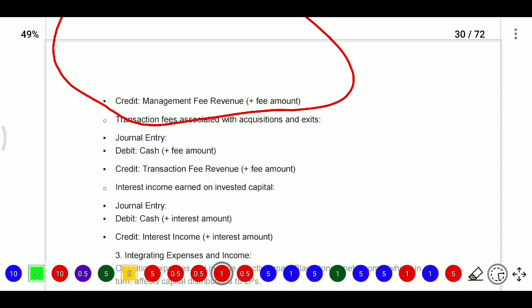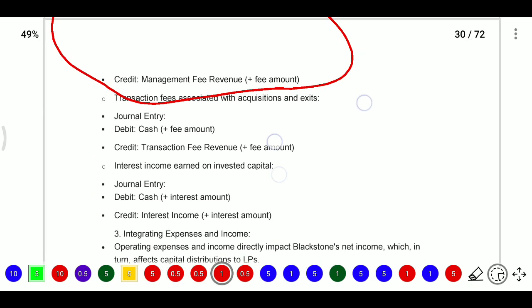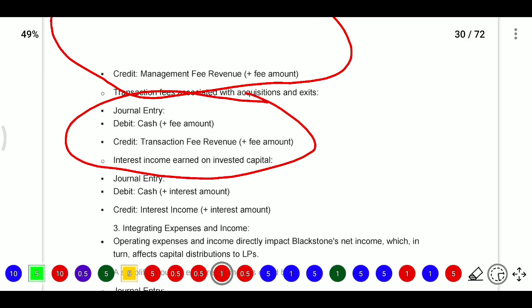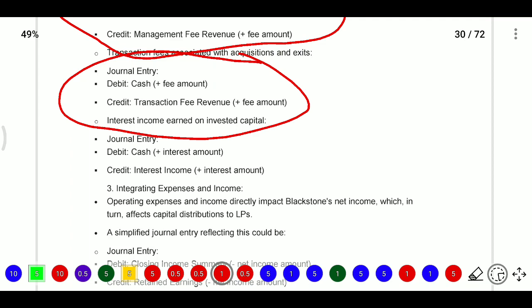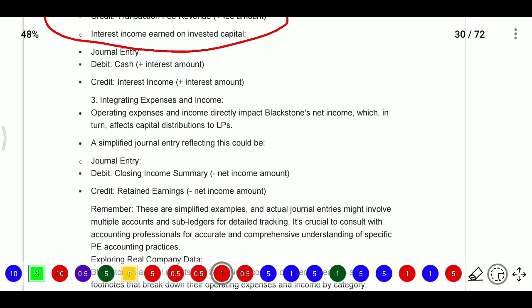When we are investing we need to pay STT and registration application fees, those expenses will be there. Then cash account debit to transaction fee revenue. It relates to the profit and loss account, so we need to post it directly. And when we have interest amount, cash account debit to interest income.